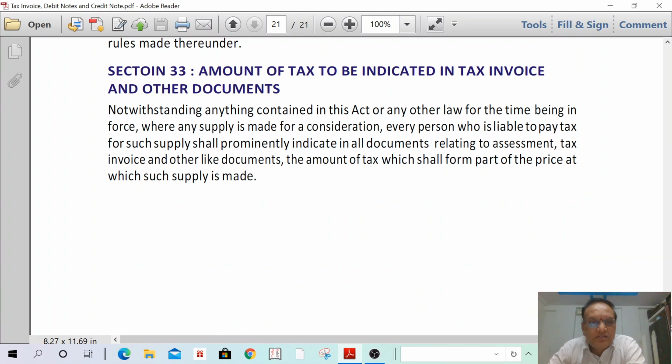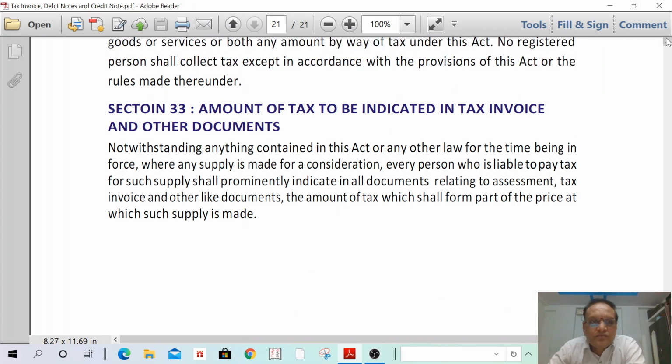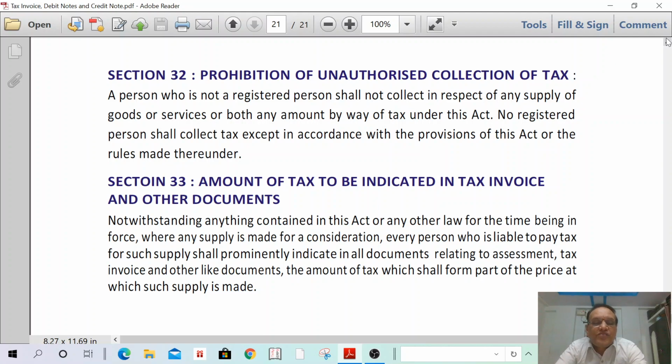I can read right now. Section 32 of the CGST Act: prohibition of unauthorized collection of tax. That means if I am unregistered and supplying goods or services, I am not eligible to collect tax for that supply. Even a registered person has to collect tax as per the provisions of the Act. If as per the provisions the tax is only 12%, I can collect only 12%. If I am collecting 18%, that is wrong.